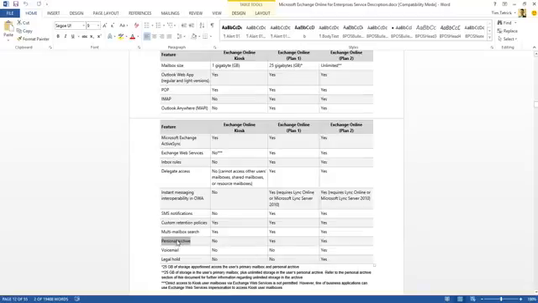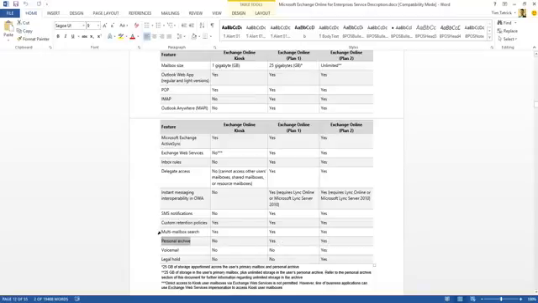The first one is the Personal Archive. Some of you may have heard of this. The Personal Archive is really like an additional storage archive within Exchange Online and Office 365. You can think of it kind of like a PST file in the cloud. So it's stored up in the cloud, it's backed up and secure. It also travels with you, whether you're on Outlook or Outlook Web App. So it's just an additional storage capability. You can see here it comes available as part of Exchange Online Plan 1 and Plan 2.